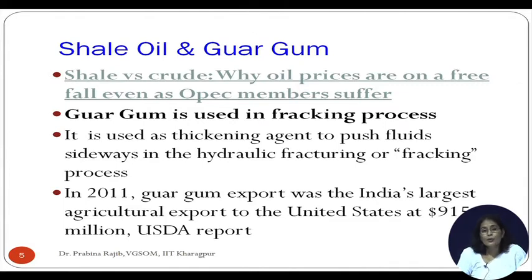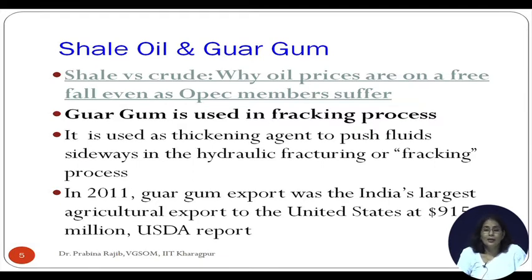So this guar, if you recall, I discussed in some earlier sessions about guar gum futures and guar seed futures being traded at the National Commodity and Derivatives Exchange. Guar seeds are produced from the guar bean, and these guar beans are crushed to arrive at guar gum. It's a natural emulsifier, and it is used in the process of hydraulic fracking.